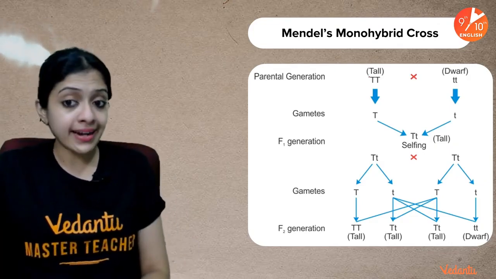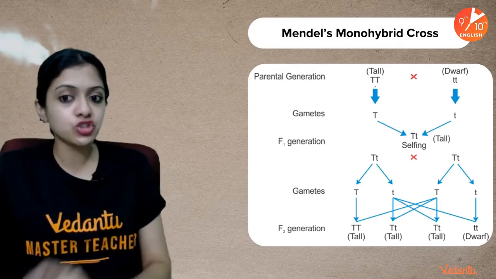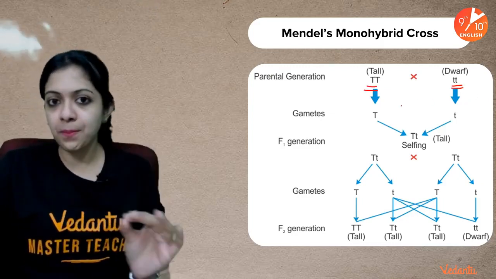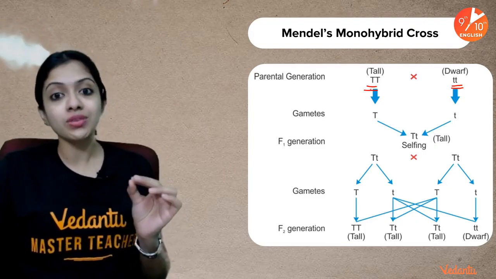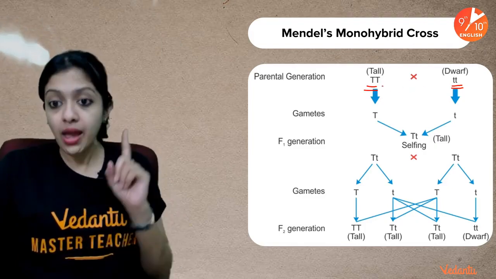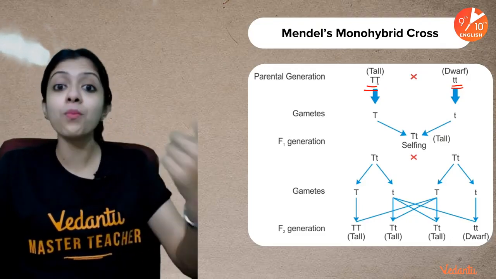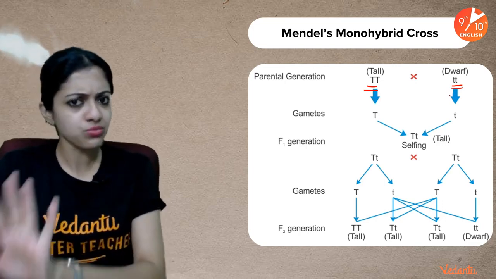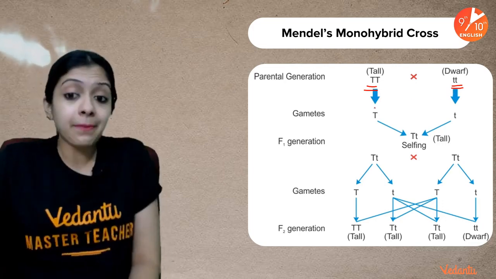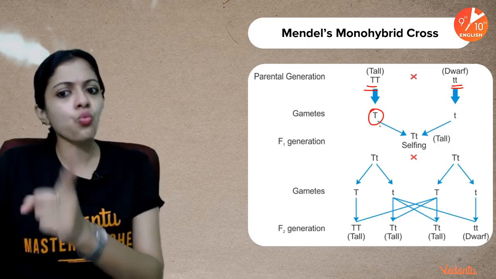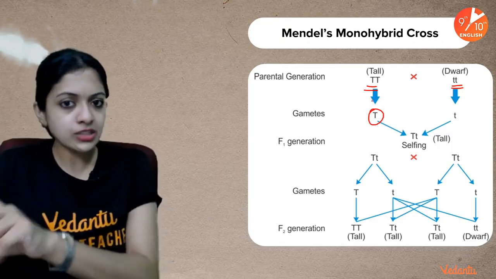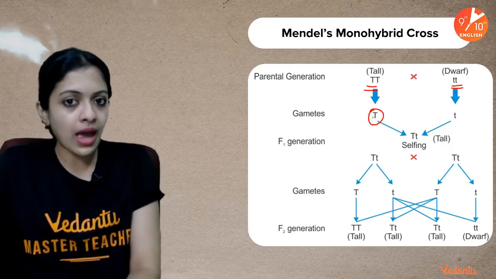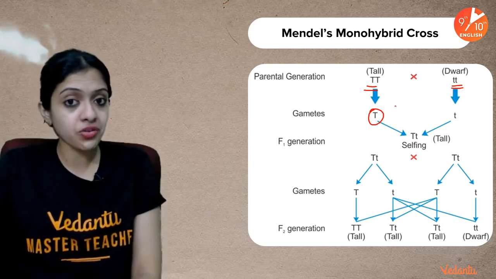Mendel's purebred parent organisms had the genotype capital T capital T and small t small t. This is why I said purebred. Having purebreds is very important so that they are not heterozygotes. Pure for tall means homozygous tall. Purebred for dwarf is homozygous dwarf. Obviously the recessive one would always be homozygous anyway. The gametes they produce would have just one copy of the pair of alleles that were there in the parent, because gametes are haploid and the organism, on the contrary, is diploid.